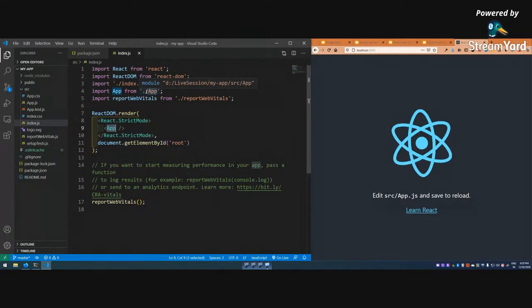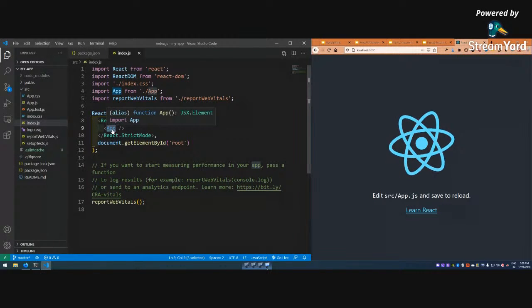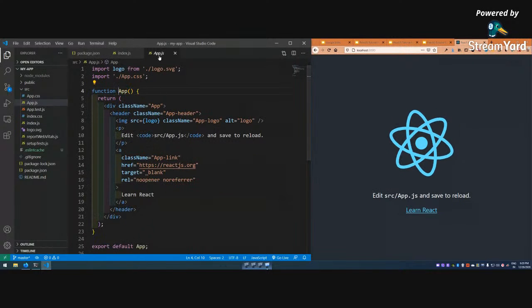This is how we import app from app. This app, I can press control and click on it, so app will get open. App has got this logo. This logo only is shown here, this logo.svg, which is an svg file. Everything which you are seeing here, this learn react and all these things, they are being shown from here only.